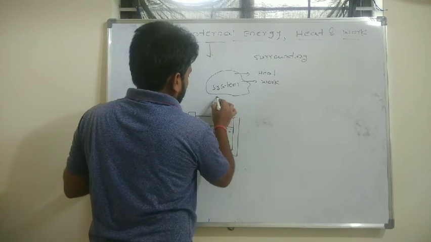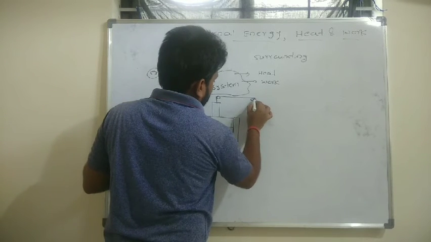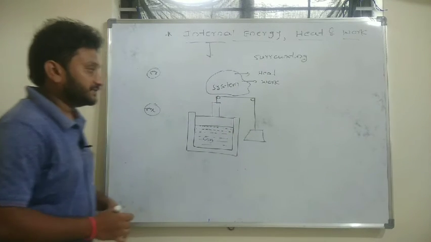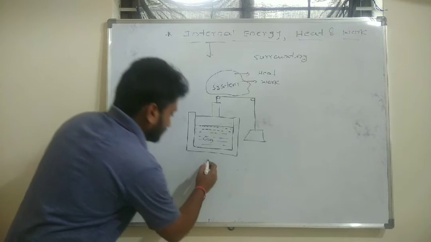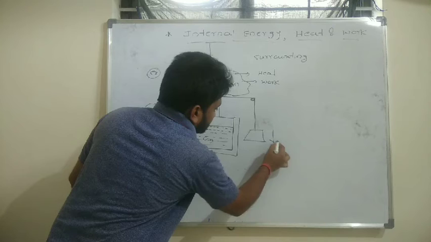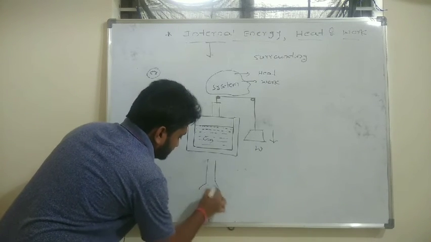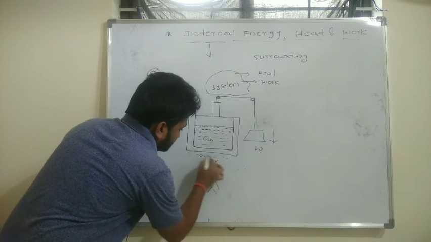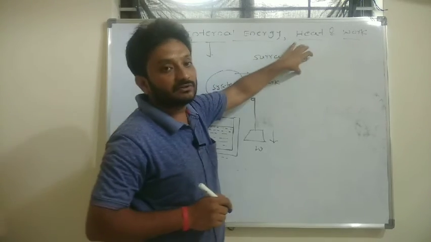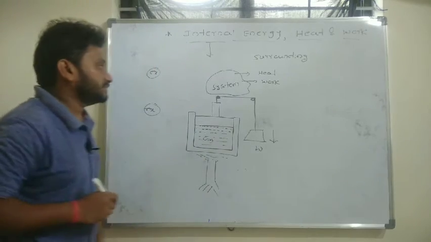Now a weight is arranged to this piston. Clear? Using a pulley arrangement, a weight is suspended, and at the bottom I will supply the heat. And from this concept we know that a system can interact with the surrounding by two energy modes. I mean, one is by heat transfer, another one is by work transfer.